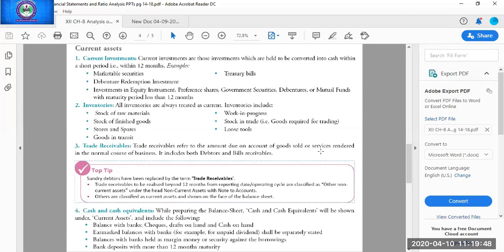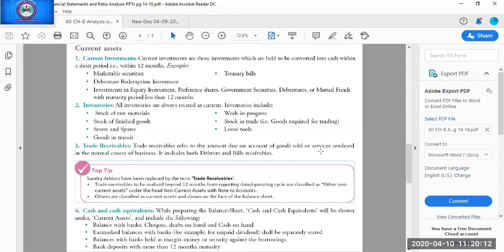Suppose in a question loose tools are given, then how will you write? Major head, current assets, subhead, inventories. Then goods in transit. Suppose we have sold the goods, but the receiver has not received the goods. So where are those goods? Those goods are in transit. Transit means in transportation.